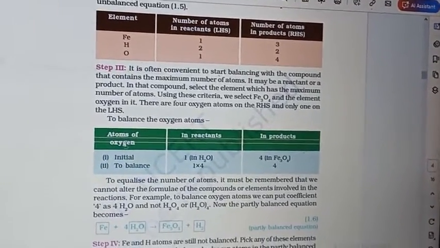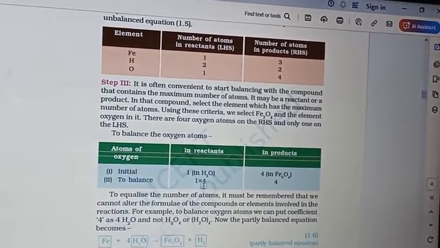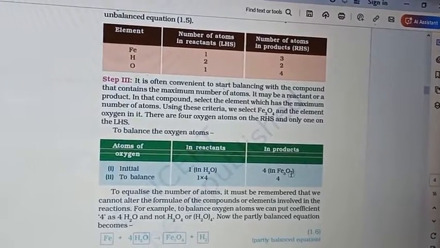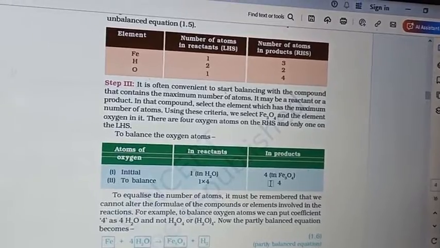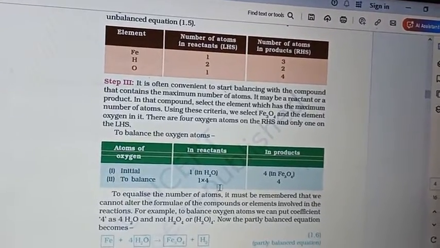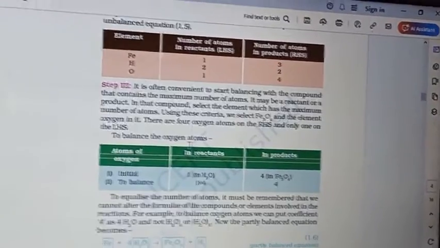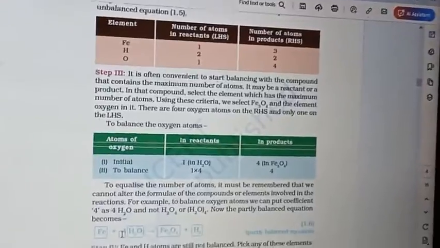So to balance oxygen initially: in H2O there is only 1 oxygen, and in Fe3O4 there are 4 oxygen. So we should multiply H2O by 4. Every multiplication will be performed outside the box.